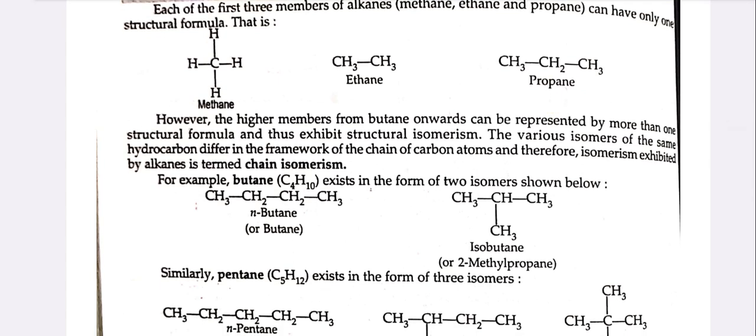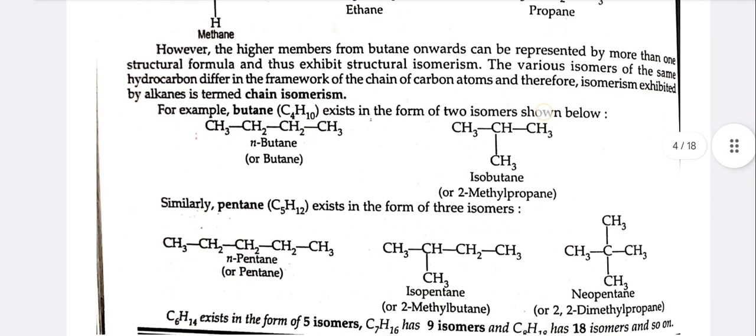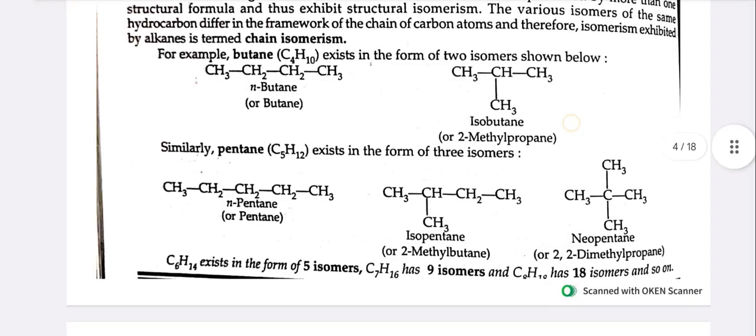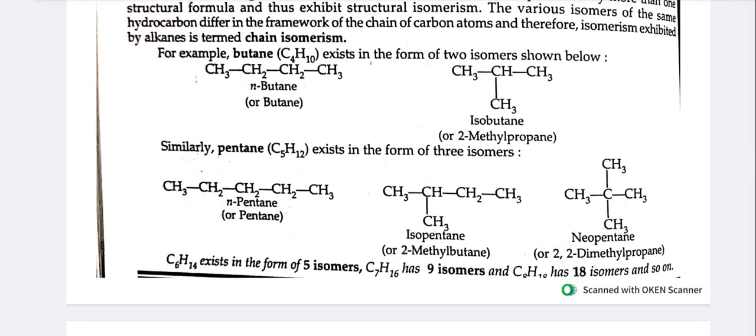For example, butane exists in the form of two isomers as shown, n-butane and isobutane. Similarly, pentane, C5H12, exists in the form of three isomers, which are n-pentane, isopentane, and neopentane. C6H14 exists in the form of five isomers. C7H16 has 9 isomers, and C8H18 has 18 isomers, and so on.